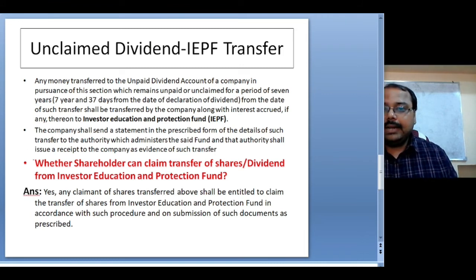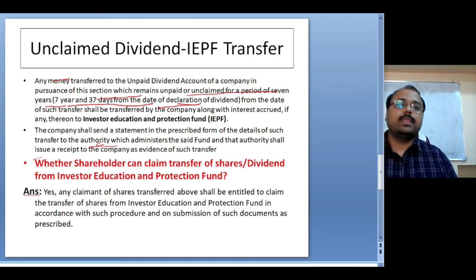Now, any money transferred to the unpaid dividend account of the company in pursuance of this section which remains unpaid or unclaimed for a period of 7 years, that is, 7 years and 37 days from the date of declaration. That was the date of declaration, then 30 days and 7 more days, so 37 days. From the date of declaration, the company has to keep the money in the unclaimed dividend account for 7 years.